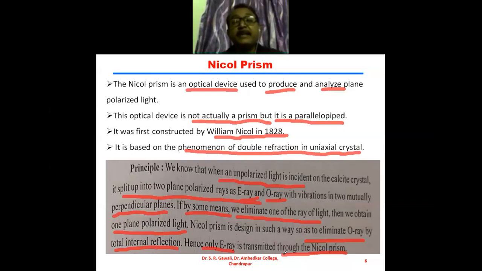What is happening here? When unpolarized light is incident on the calcite crystal, it splits up into two rays, and out of these two rays, E ray and O ray, one ray of light is eliminated, and therefore only the extraordinary ray is transmitted through the Nicol prism.